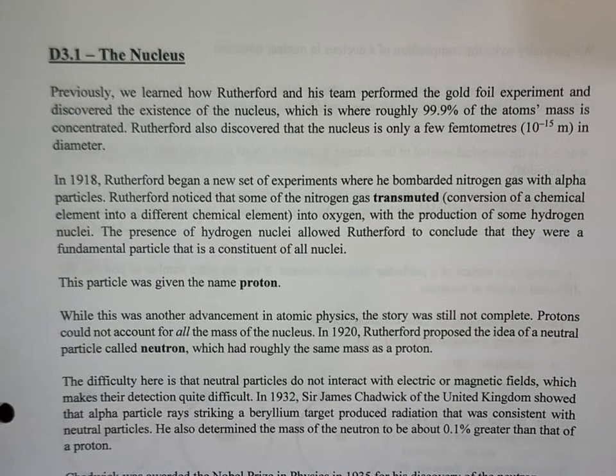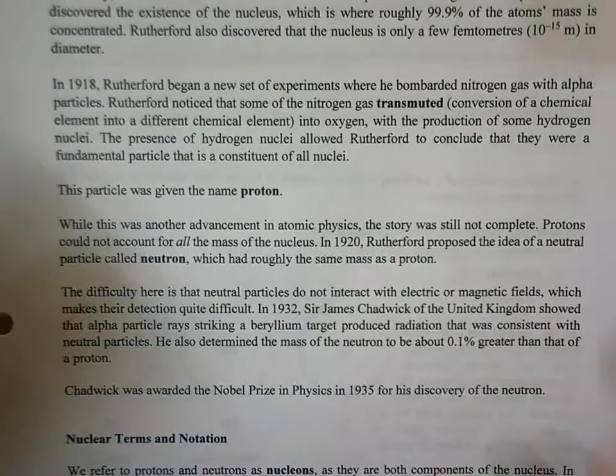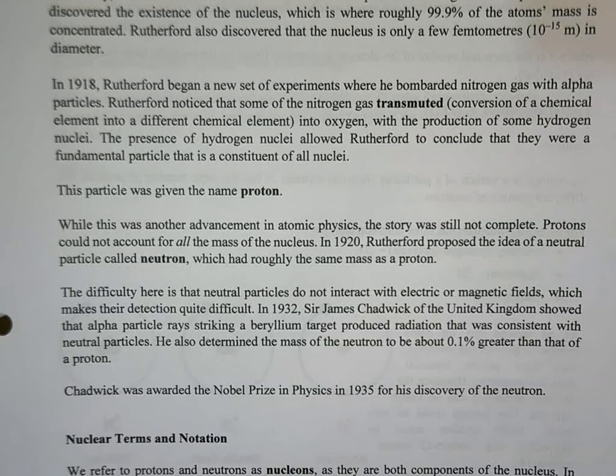So Rutherford in his gold foil experiment determined that the nucleus accounted for about 99.9% of the atom's mass. Now, Rutherford went on a little further in atomic physics to do some more experimentation. In this new experiment, he bombarded nitrogen gas with alpha particles.